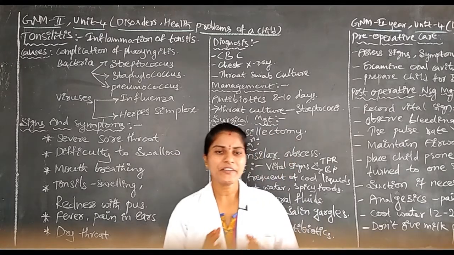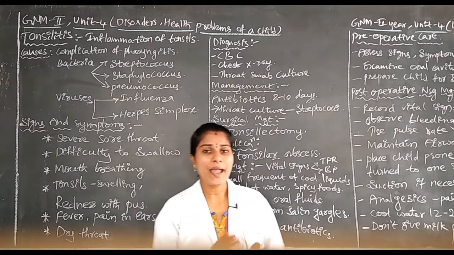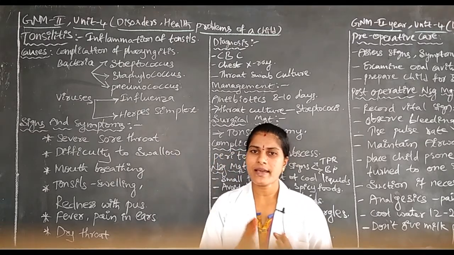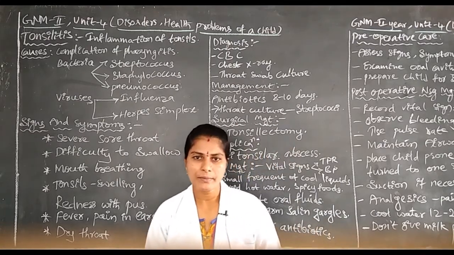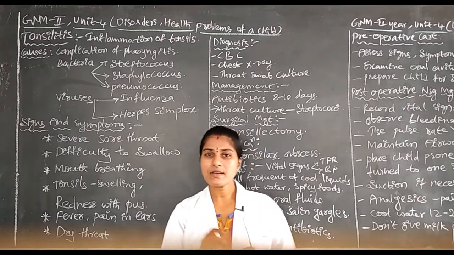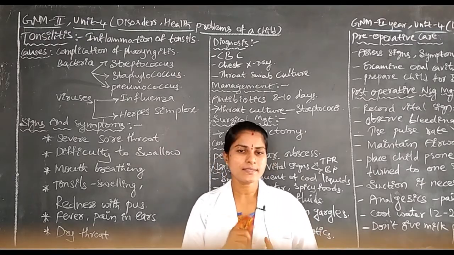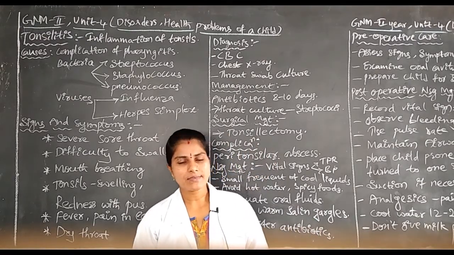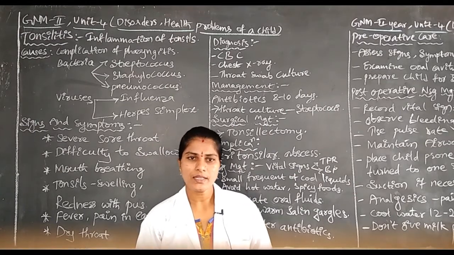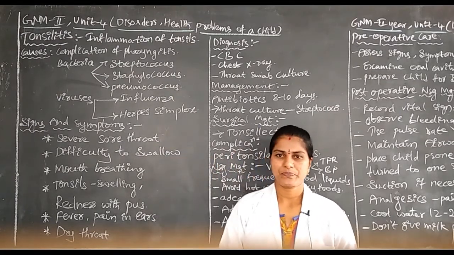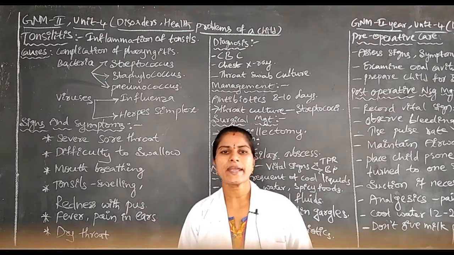For identification of which bacteria or which virus is there in the throat of the human being, which is the causative organism for this disease, that will be exactly identified by doing the throat swab culture, okay. This is regarding diagnosis.